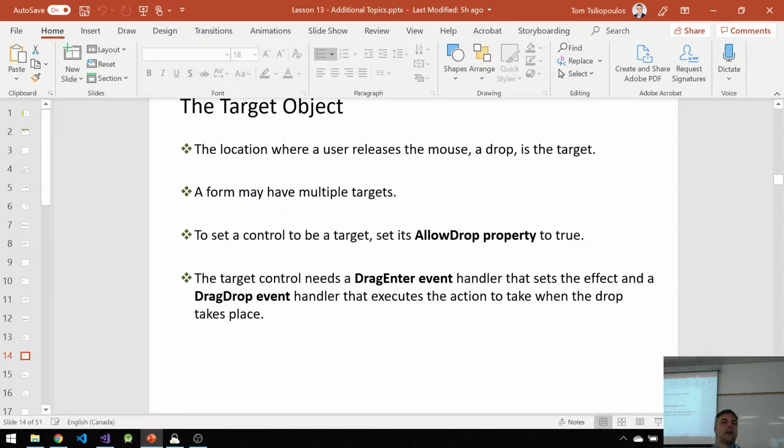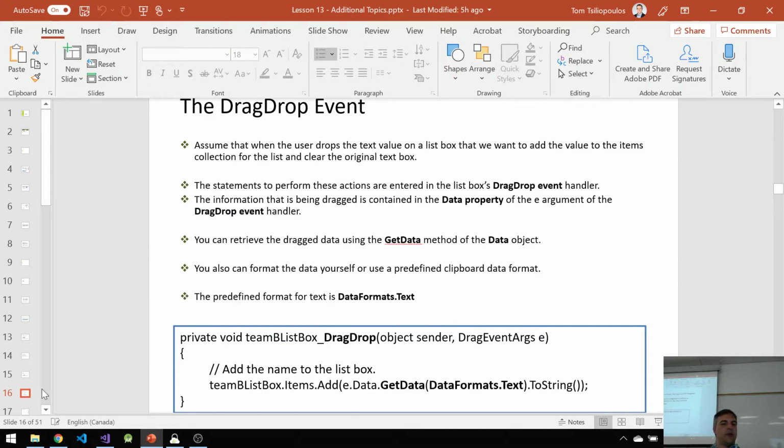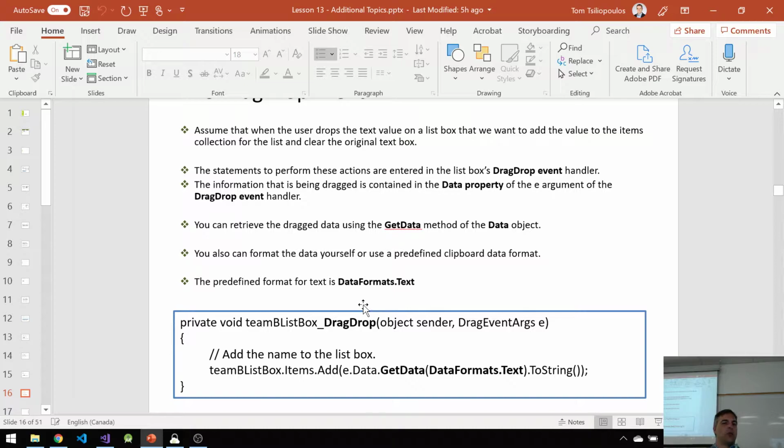Then on the target object, I need the AllowDrop property set to true, right? And then I need two more events. One of them is the DragEnter event, where I create the effect that I want, move, right? And the other one is the DragDrop event, where I let the mouse button go, and then it converts the data that I get from one object to the other, converts it to string, and moves the data across. That's what it does.